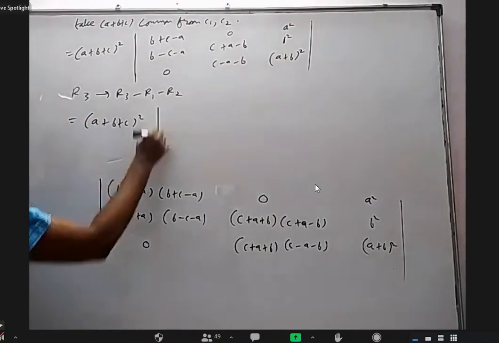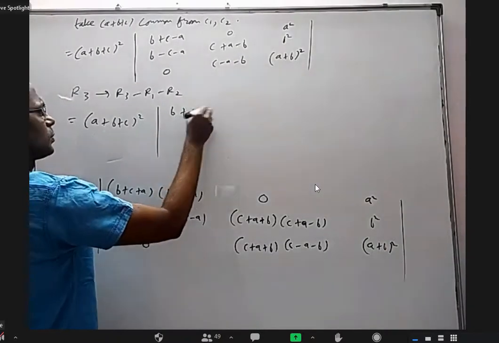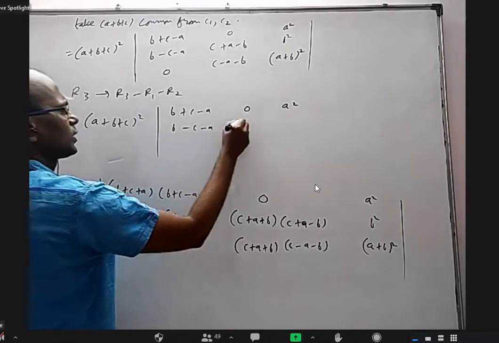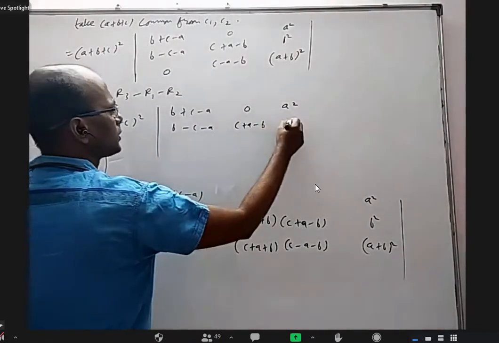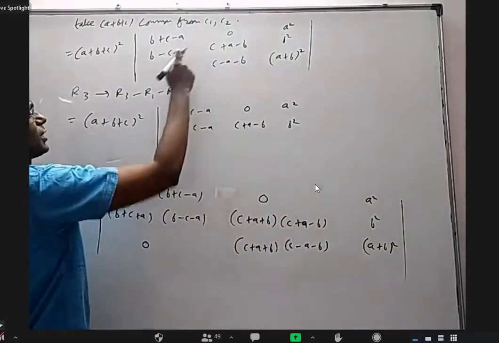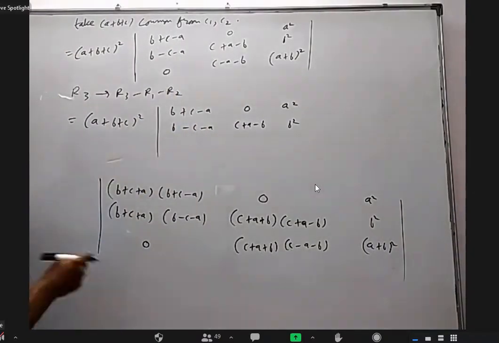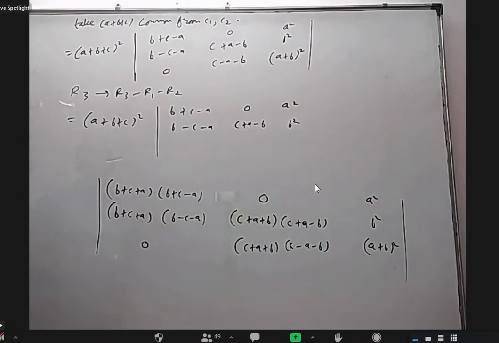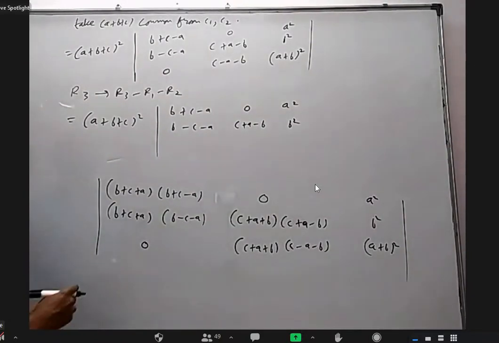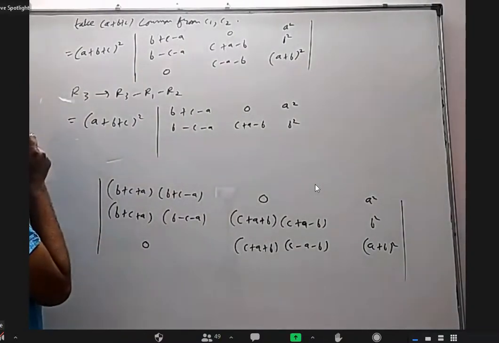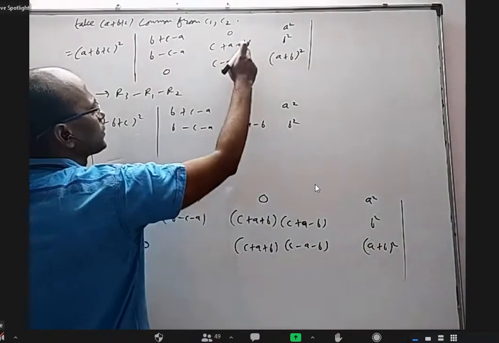(a plus b plus c) whole square. First row as it is: b plus c minus a, 0, a square. b minus c minus a, c plus a minus b, b square. If I add these two and remove from this, first of all, when I add these two, c will go, 2a will come. What if I have subtracted these two? Is it better?